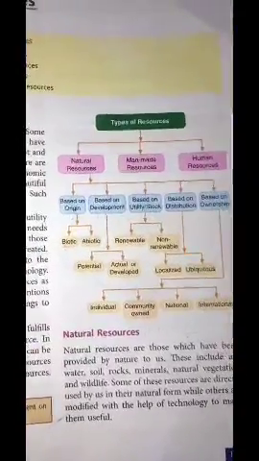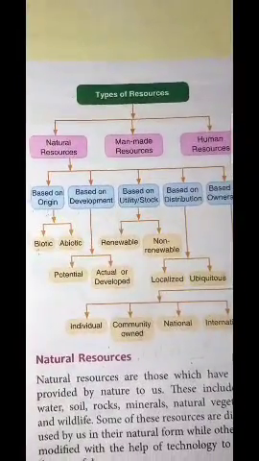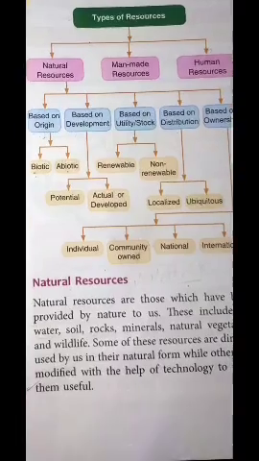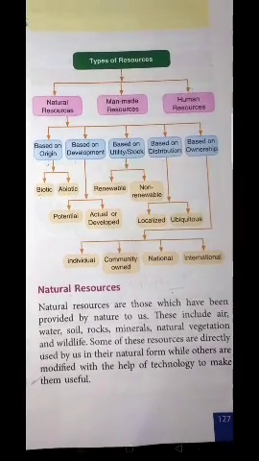After this, there are a number of types of resources. Three of them are natural resources, man-made resources, and human resources. Firstly, we are going to discuss natural resources. What are natural resources? The word natural comes from nature. So definitely natural resources are those resources which we gain from nature. What we get from nature is water, soil, rock, minerals, all such kinds of things, and all these are included in natural resources.